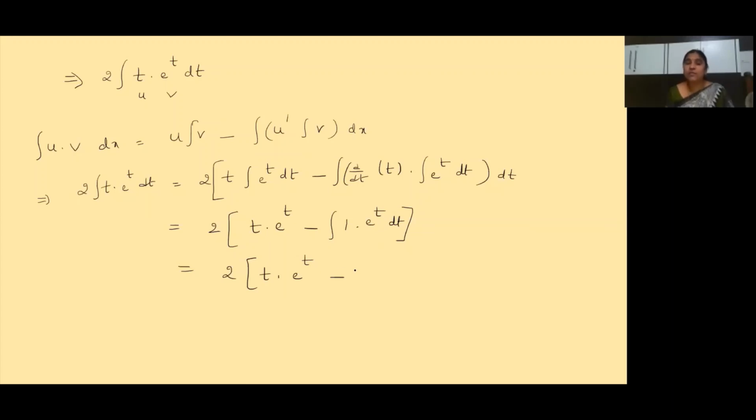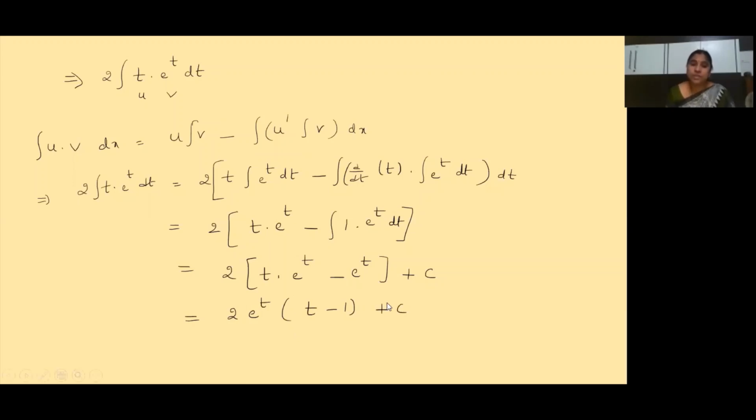As the integral of e power t is what? It is e power t. Clear? Here the integration is done, so we write here plus c. So which is equal to 2 into e power t, which can be taken common. Okay, so t minus 1 plus c.